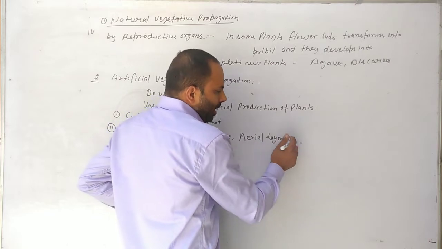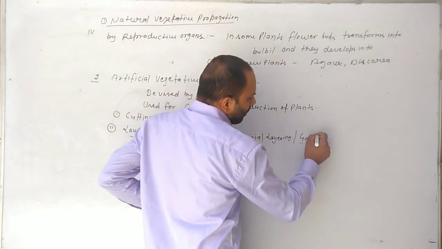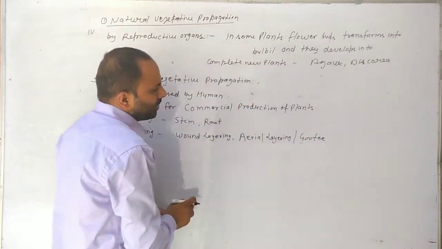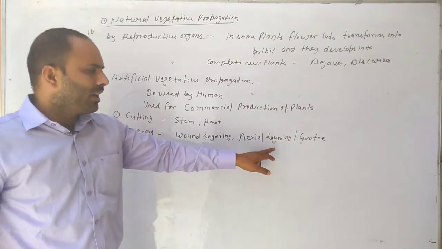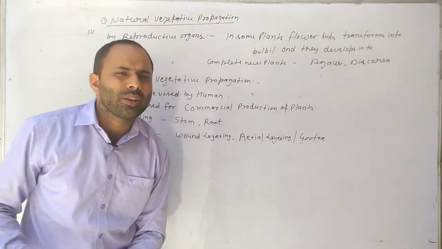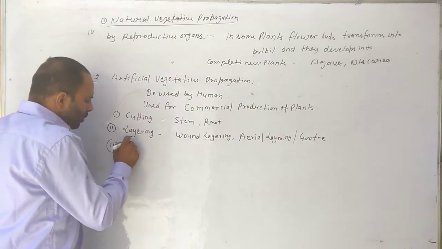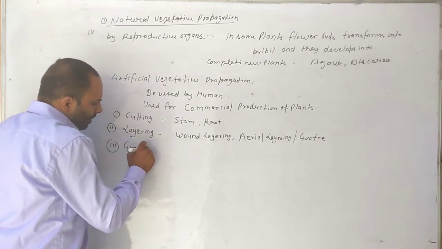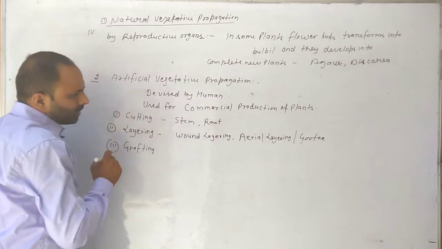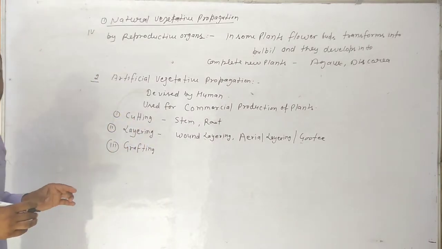Aerial layering is also known as Gutti method. And the third type is grafting.